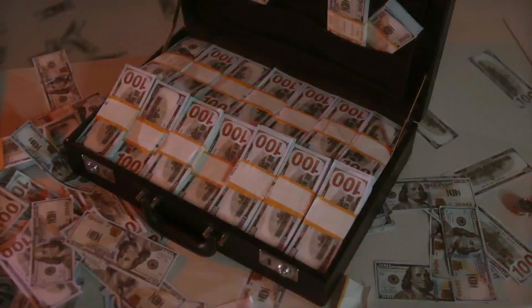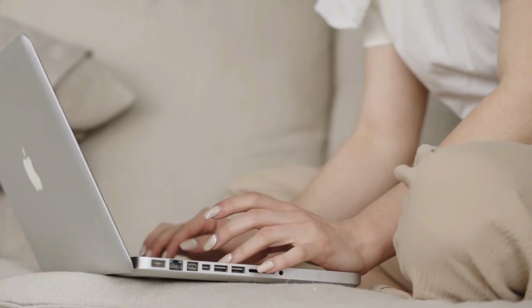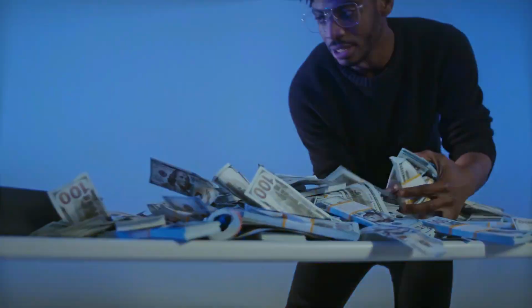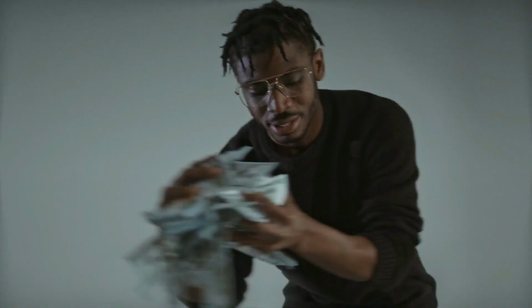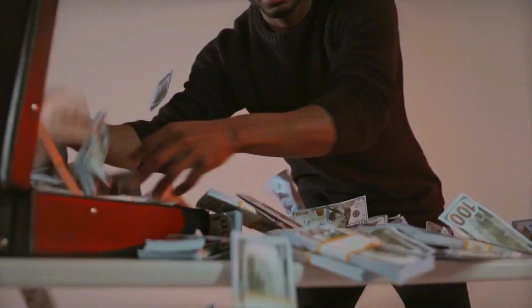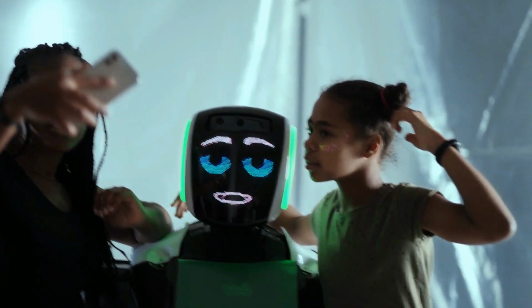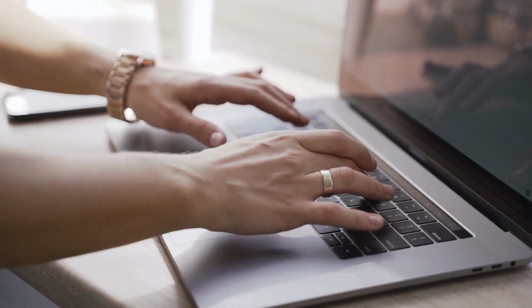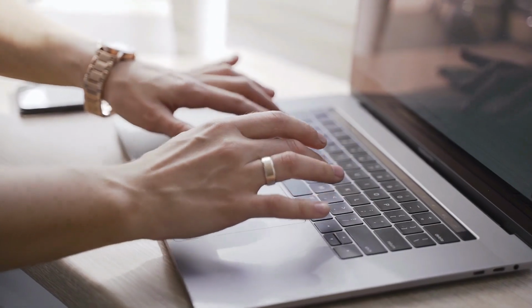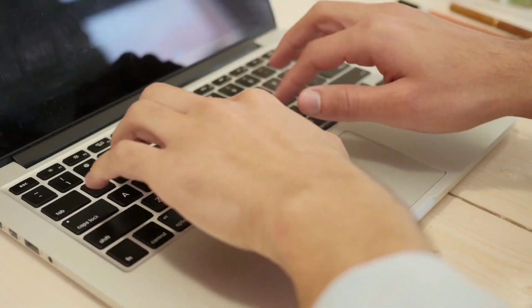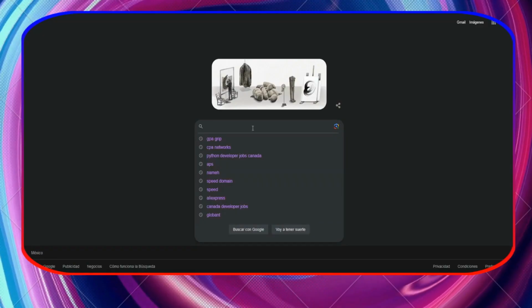This time I bring you a new super method with which you will be making money easily in a fairly simple way. The truth is that it is a method that you could even automate, which will be generating hundreds or even thousands of dollars. It is a realistic method with which you can get some, but believe me when I say, very good income. I do recommend that you watch the full video so that you can see all the information and not miss a single detail, since there are quite important points that you have to see in order to maximize your profits. The first thing we are going to do is come to Google.